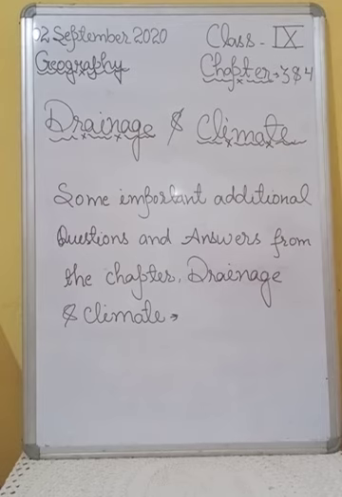For example, the Himalayas, and they also affect the amount of rainfall if they are very high. They force the wind to give heavy rain on the windward side and less rain on the leeward side. Alright students, this is answer number 17.